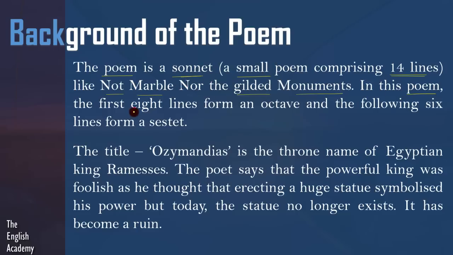In this poem, the first 8 lines form an octave and the following 6 lines form a sestet. The first 8 lines out of the 14 lines in Ozymandias form an octave. Octave is a set of 8 things. And then the following 6 lines form a sestet, that is a set of 6 things.